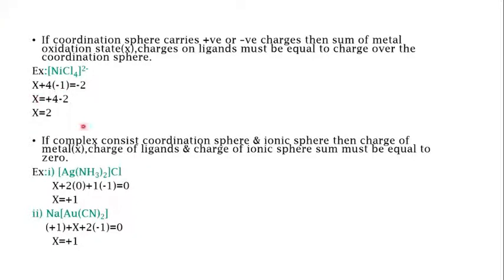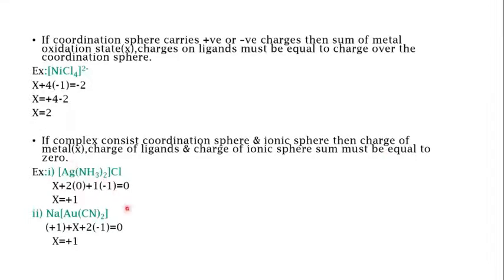Then consider the next example. If the coordination complex consists of a coordination sphere and an ionic sphere, then the charge of the metal, the charges of the ligands and the charge of the ionic sphere must sum to 0.